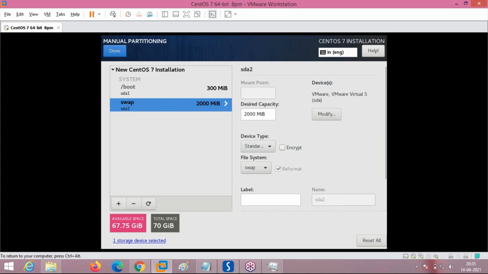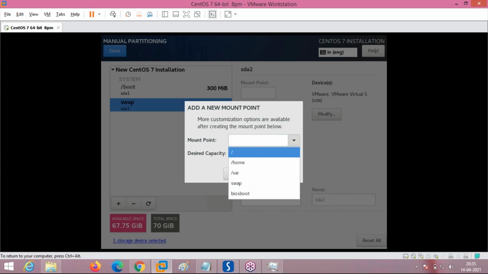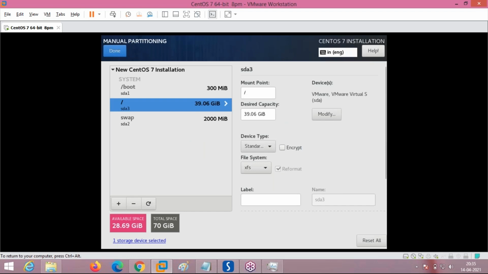So next thing will be root. Because we are doing core installation, I'll let you know all these things. For timing, just remember this. For this, a minimum of 40 GB is required. Because we are doing basic installation, we need 40 GB, because the operating system will come later, and we have to copy the CD and extra things. So 40 GB. So this is the partitioning method, how to create partitions.